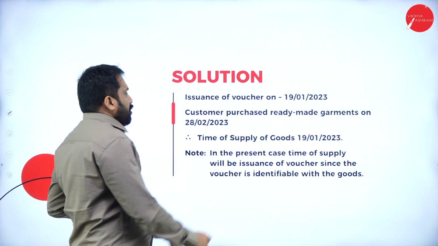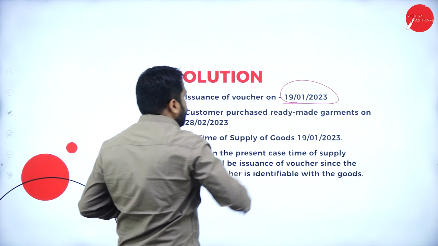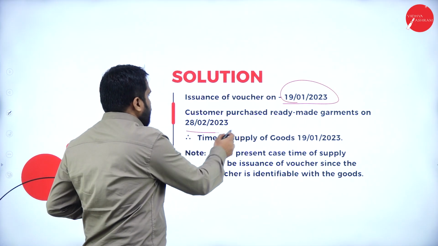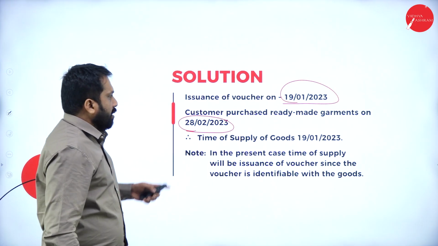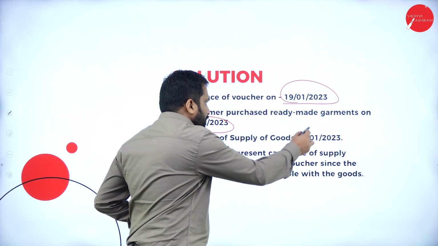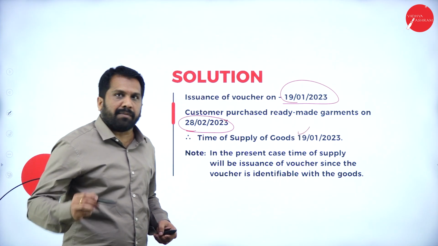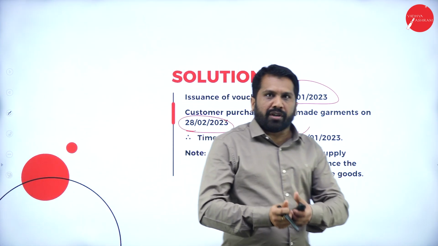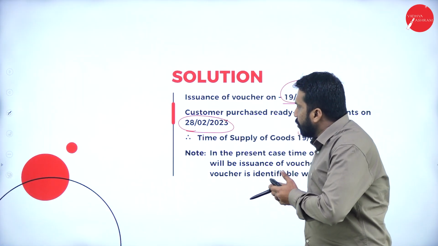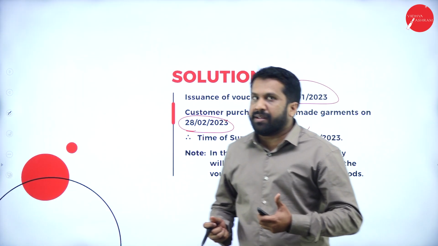Now, issuing of voucher 19th January and the day you bought is 28th February. Now, time of supply is 19th January. Why? Because they have given a Peter England voucher, which means you know clearly that it is identifiable goods.